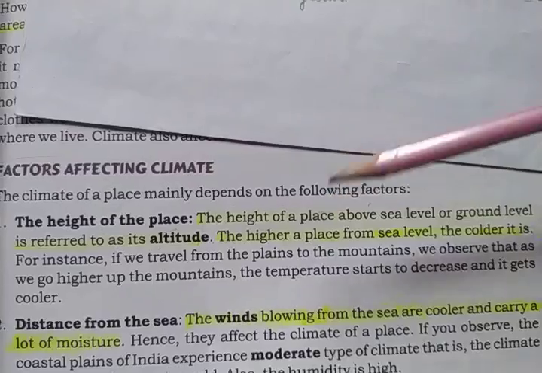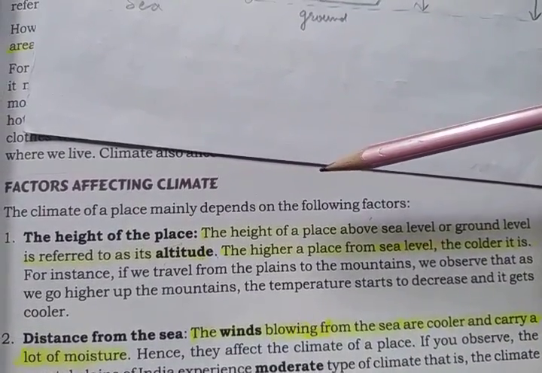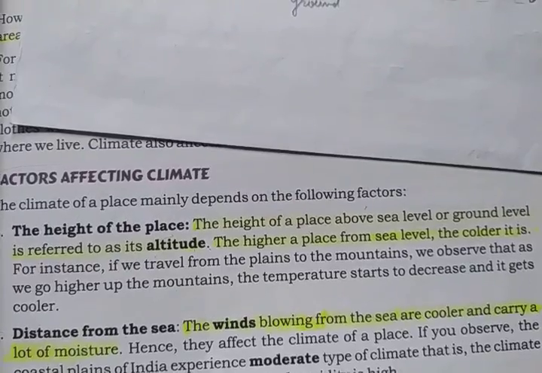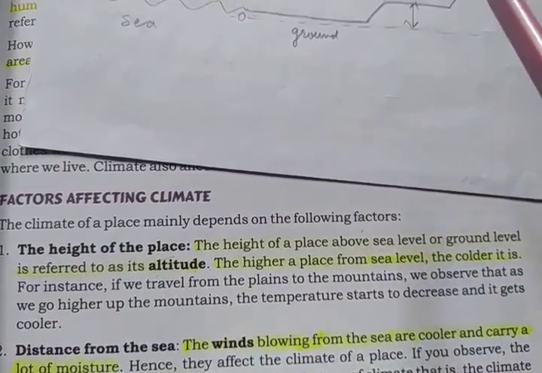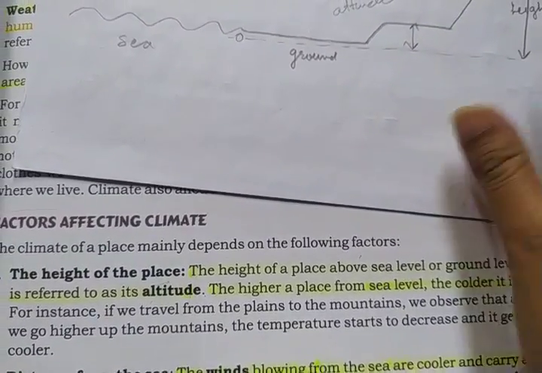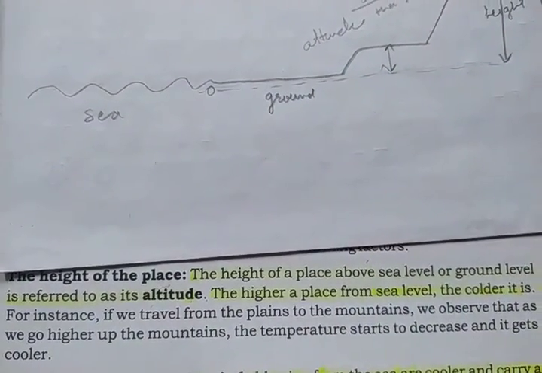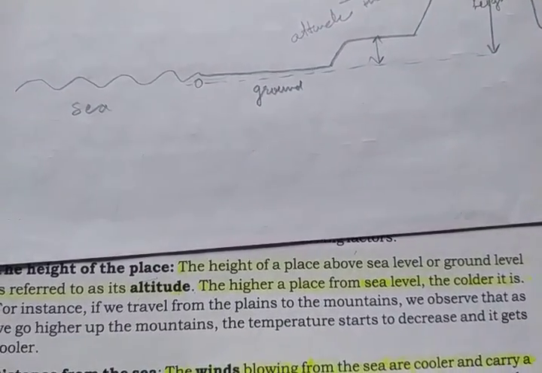Children, the higher we go, the lower the temperature is, the cooler the place is. As high as we go, the place will become colder. Like you have seen, the peaks of the mountains are covered with snow, Himalayan mountains. Why so?